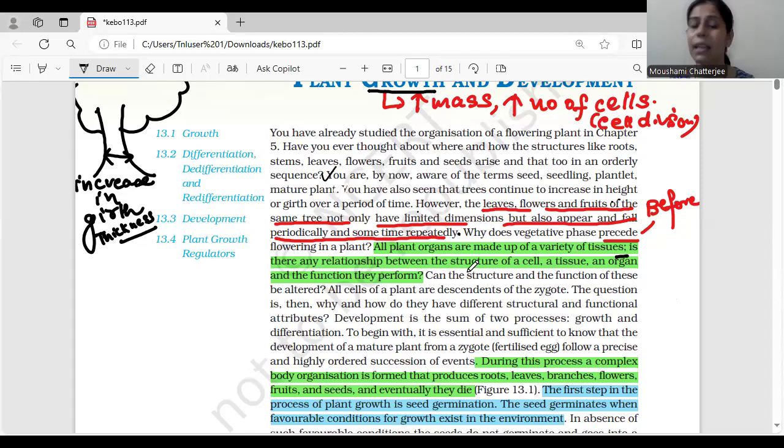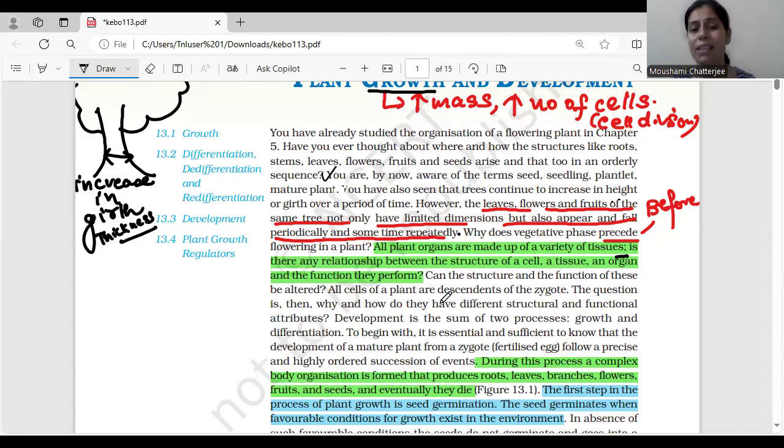So definitely there is a connection with the structure of the cell. It's not that the cell does its own work and the tissue and organ system do something else. It's not like that. They are always in coordination. So can the structure and the function of these be altered? Can we change this, or can there be an alteration?